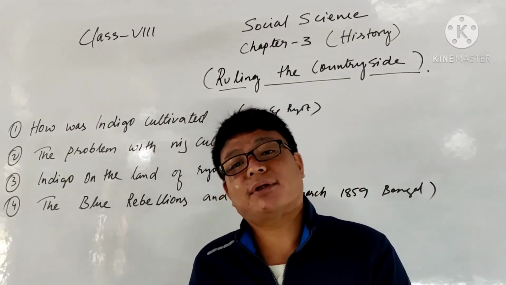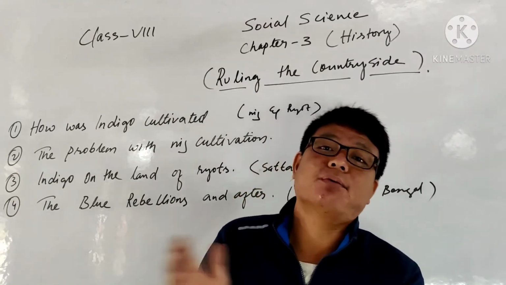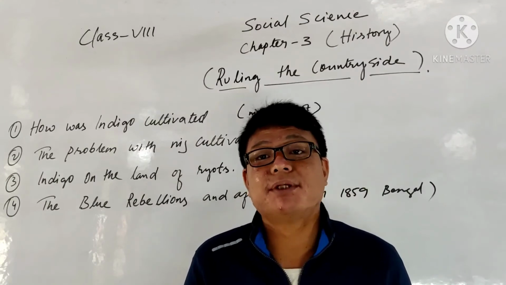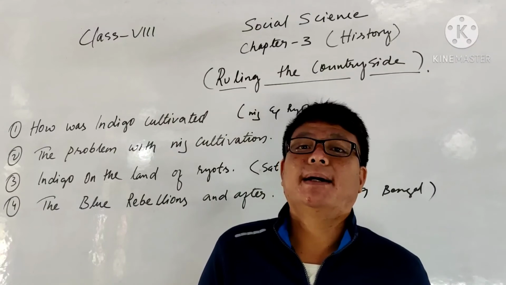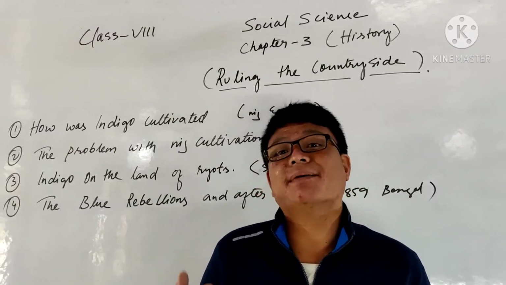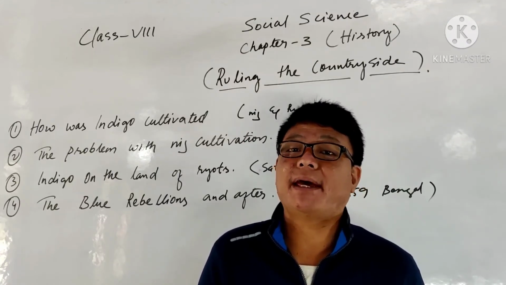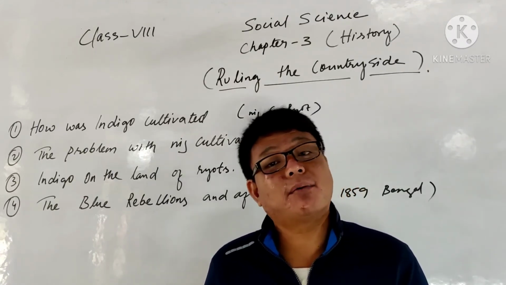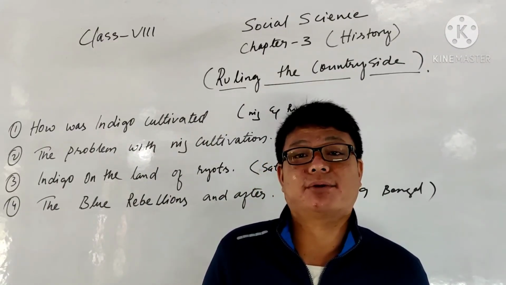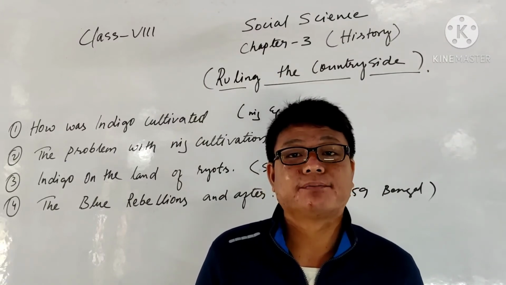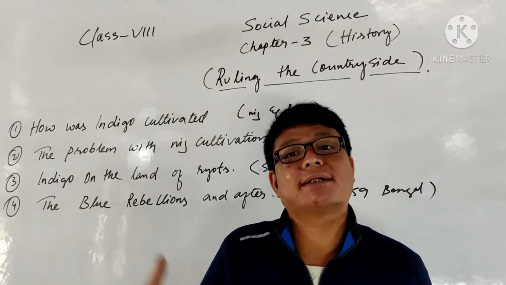Before the cultivation, they came to the village and gave money as a loan for cultivation, and after the cultivation, they collected the raw materials. So the gomastas were misusing their power a lot. Due to that, it majorly affected the Indian people, and some of the villagers started rebelling against the gomastas because they were forcefully collecting. Even if there was no cultivation, due to the failure of crops, they were forced to cultivate. They took their domesticated animals, their clothes, their utensils. This made a major problem for the farmers as the years went on.